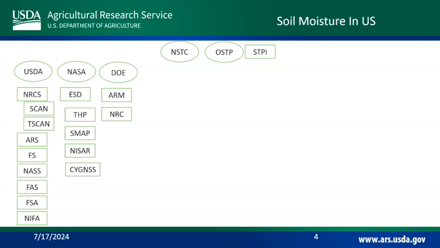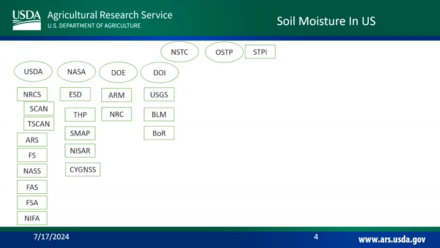Domestically, Department of Energy, they have the Atmospheric Radiation Measurement Program and the Nuclear Regulatory Commission, because soil moisture is one of those things that helps spread out radiation. So we have to understand what the soil moisture is. One of my first jobs that I got rejected from was working at the Yucca Mountain Project, where they said, no, Mike, you can go find another job somewhere else. You don't need to work here, because soil moisture is a conduit for the transmission of radiation.